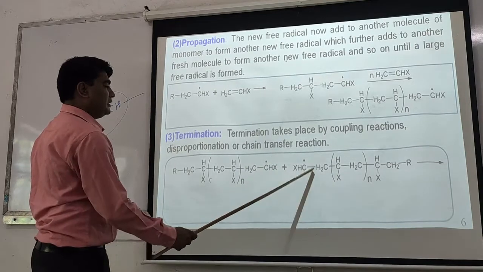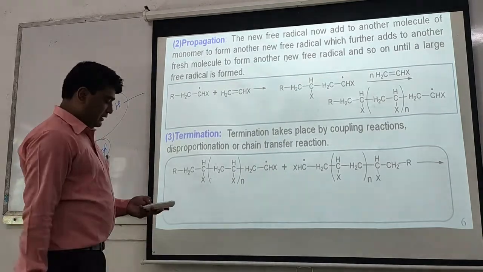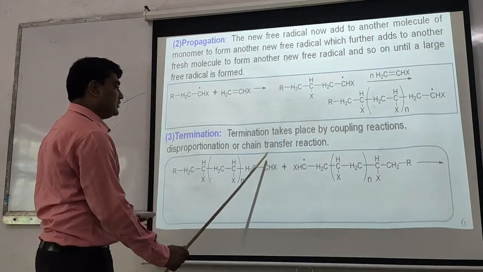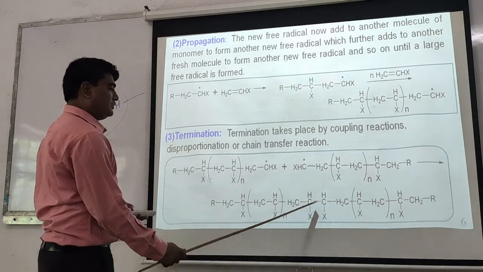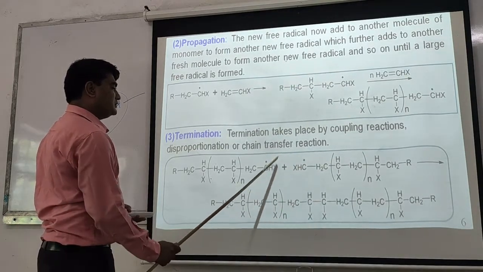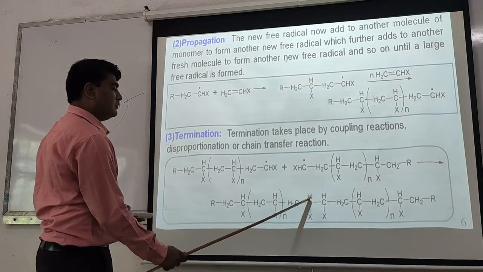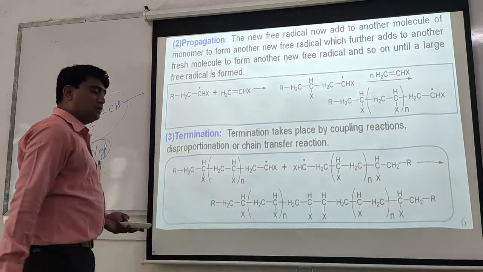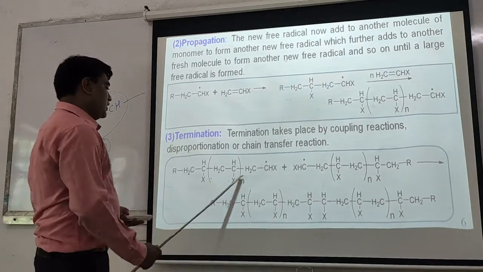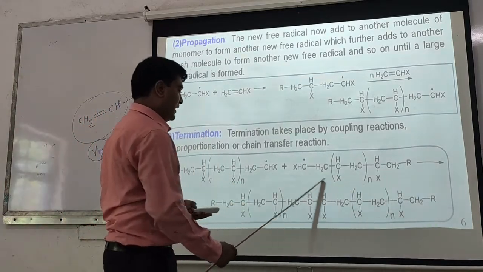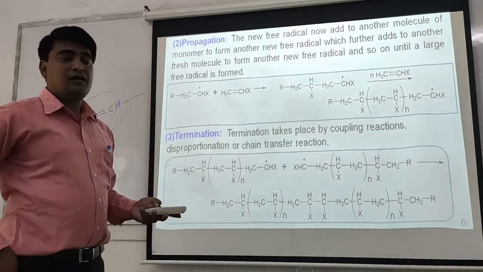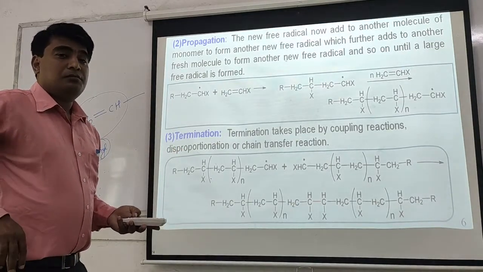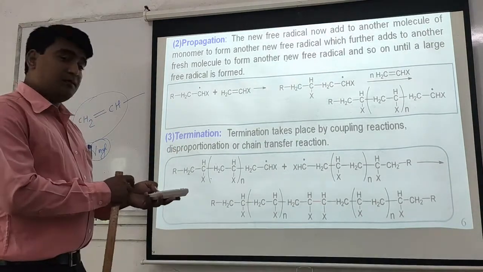So these two larger free radicals join together, coupled together, to form a neutral molecule. So this carbon-carbon sigma bond is forming here. So the neutral molecule is formed. So this is your polymeric compound. This is the final polymer which you will obtain. So here it was the mechanism of free radical polymerization.